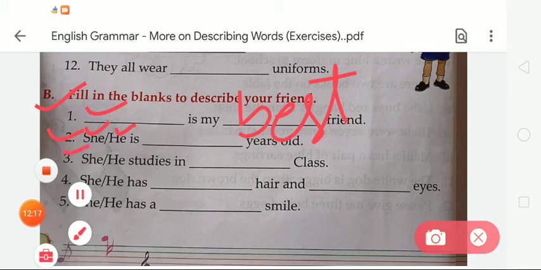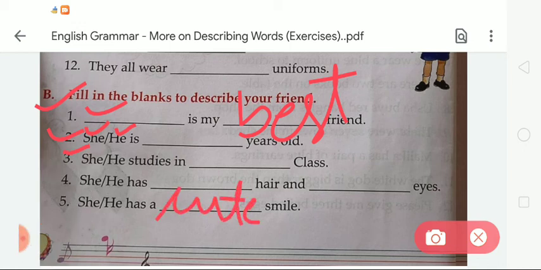Now the next, number 3, she or he studies in class. So you have to note down his or her class. Now the next, number 4, she or he has dash hair and dash eyes. So you have to note down his or her hair strength and color. Okay. Now the next, number 5, she or he has a dash smile. Which type of smile does she have? So you have to note down cute. She or he has a cute smile or lovely smile, whatever you want to write.